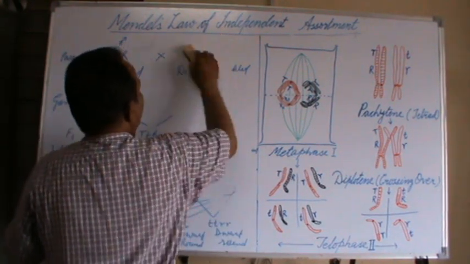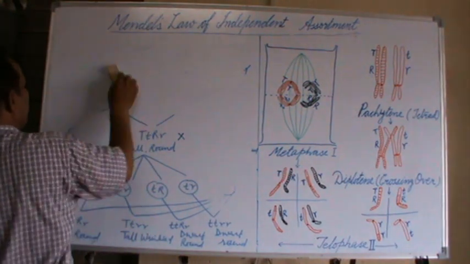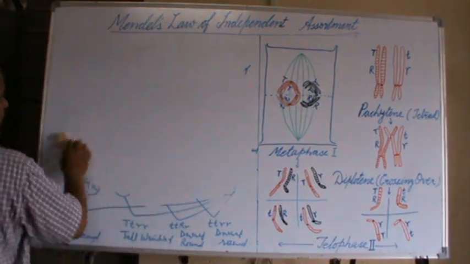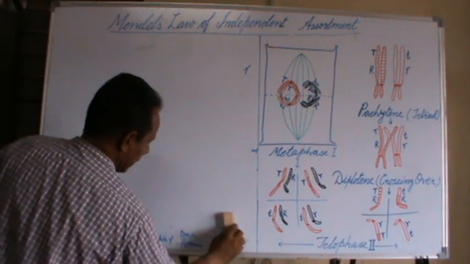Now we discuss the physical basis of the law of independent assortment.